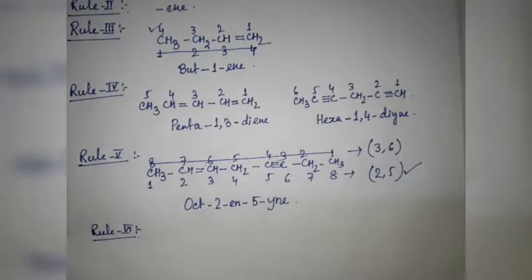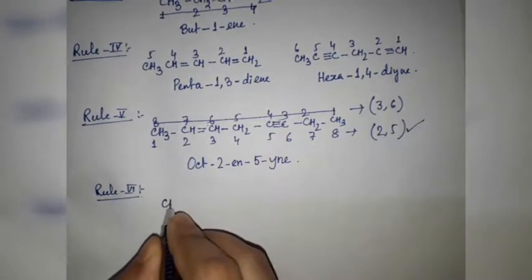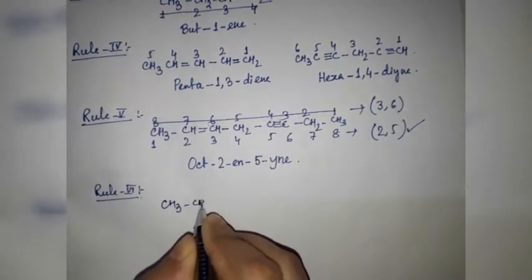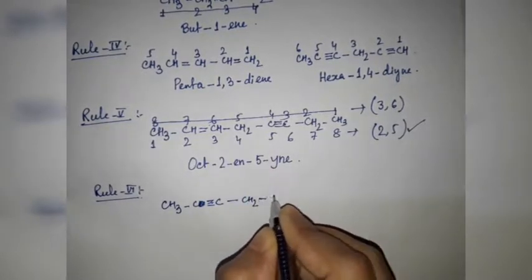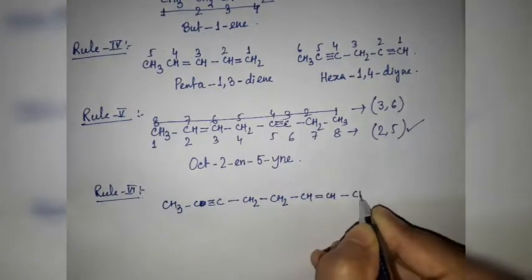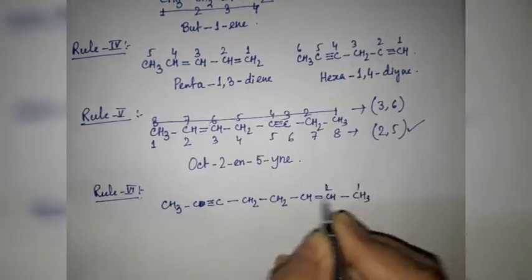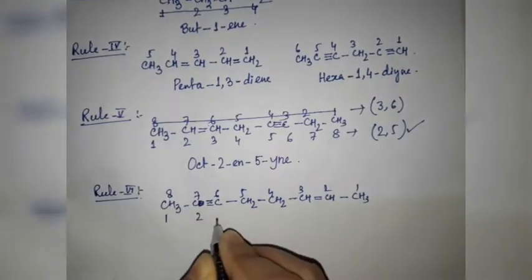If the positions of the double and triple bonds are identical, that is, the set of locants from both sides of the chain is the same, then the double bond is always given preference over the triple bond. For example, CH3, C triple bond C, CH2, CH2, CH double bond CH, CH3. So let's start its numbering from both sides and check which one is correct.